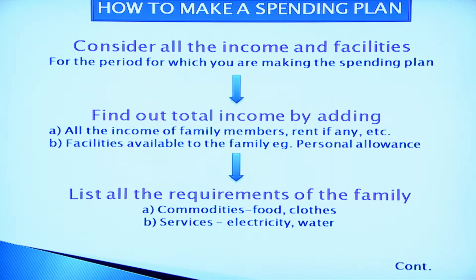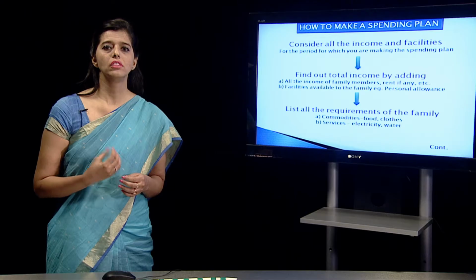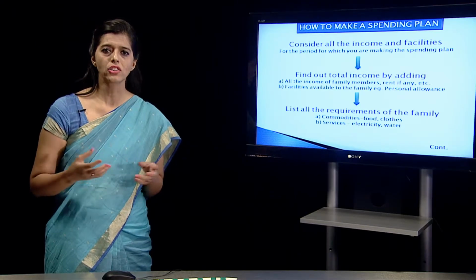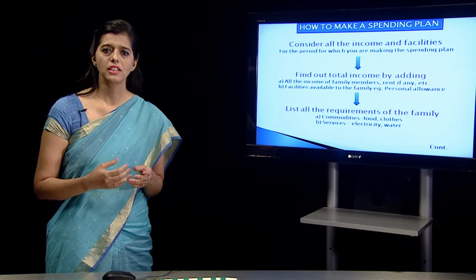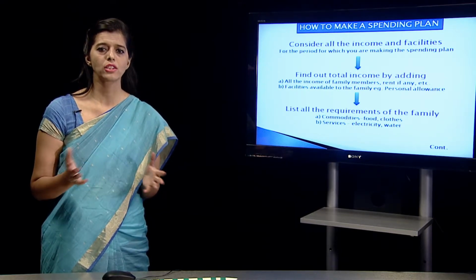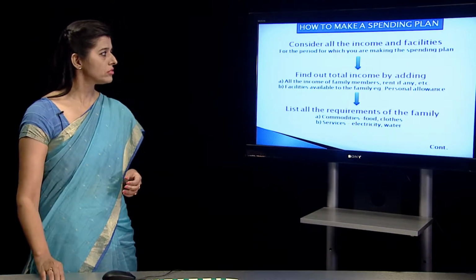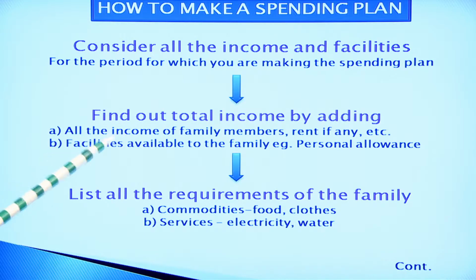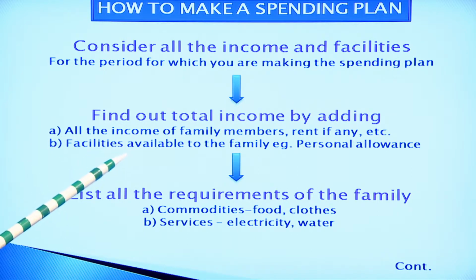Maybe I am taking tuitions, so income from tuitions; we are working in a job, the salary which is coming; or maybe the house which is on rent, so earning rent. So all these three, salary, rent and money from the tuitions, will be the income. It has to be totaled. After totaling the income, we go on to see whether we have covered all the family members and their sources of income.